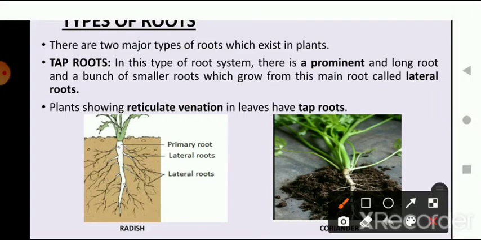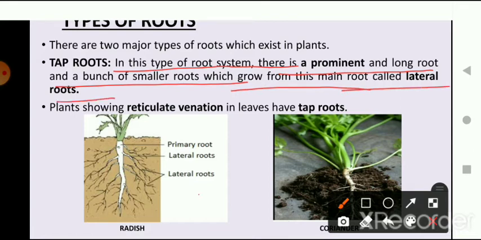Taproot is a type of root system where there is a prominent and long root and a bunch of smaller roots, called lateral roots, which grow from the main root. So this is the picture, students. This is the picture of taproot. Taproot is generally a long root, and the other bunch of roots grow from the main root.